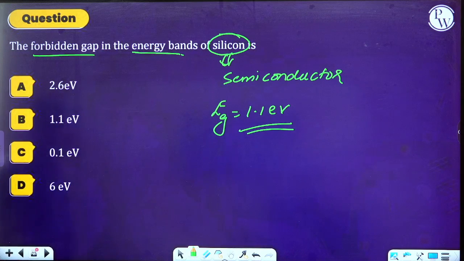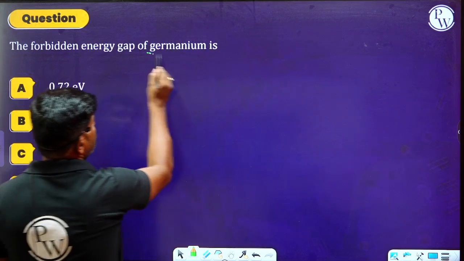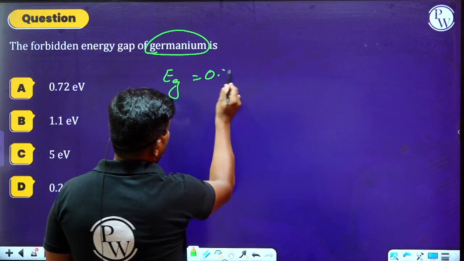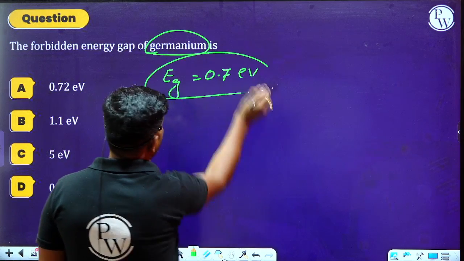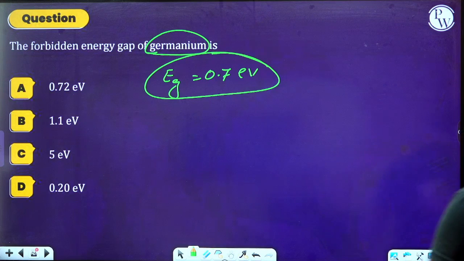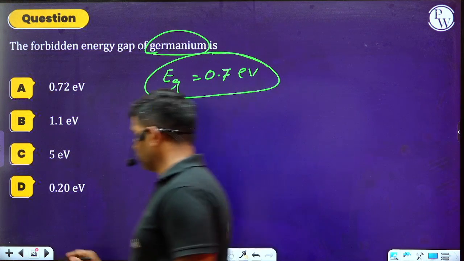Similarly, for germanium the energy gap will be equal to 0.7 electron volt, and these are all the standard values you must remember. Okay. So like that we can move on to the next question.